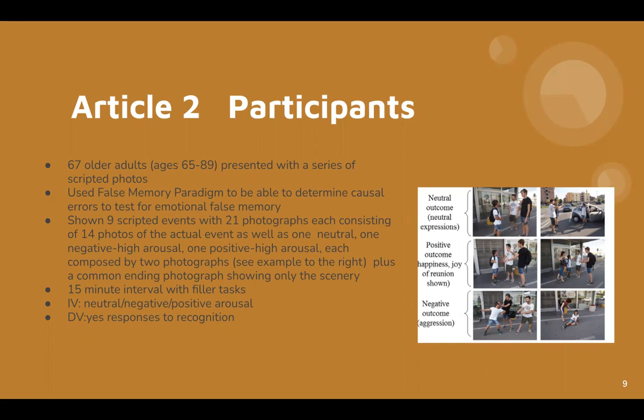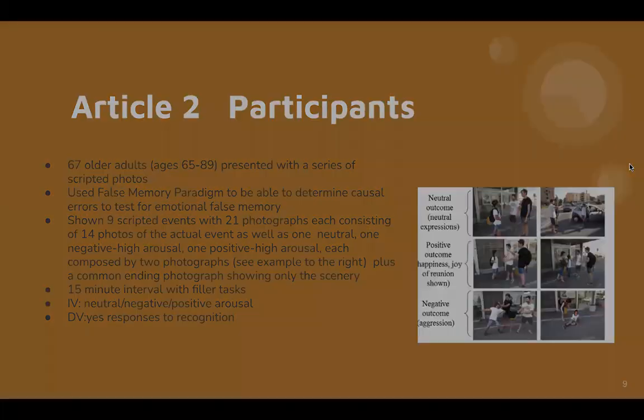So we see the example to the right, some of the examples that they would have shown the participants, plus a common ending photo showing only the scenery. And then when they describe causal errors, as I described previously, it would just be referred to as stemming from episodic or recollection-based processes. And so they were tested with a 15-minute interval with filler tasks, and then the independent variable would be neutral, negative, and positive arousal, and then the dependent variable would be yes responses to recognition.